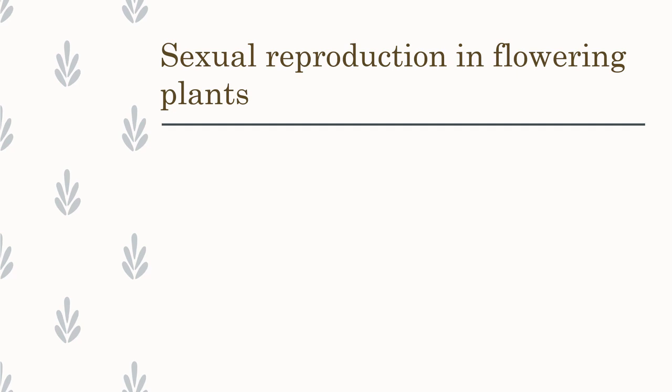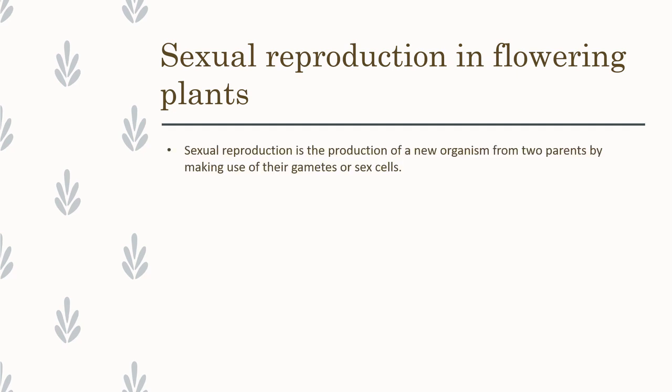Up to this point, we discussed asexual reproduction methods. Now we are going to deal with sexual reproduction, sexual reproduction in flowering plants. So what is sexual reproduction? From the title itself, you might understand what sexual reproduction is. Yes, of course, sex organs are involved. In plants, what sex organs are present?